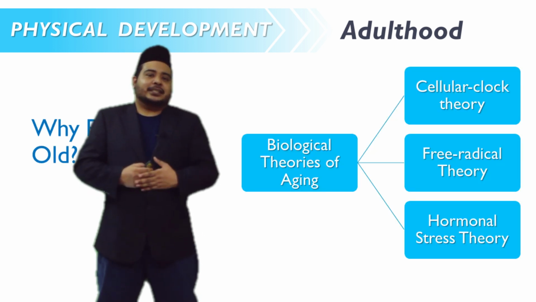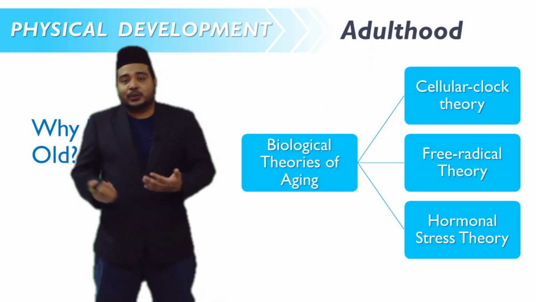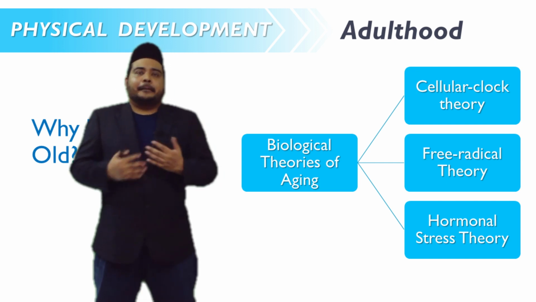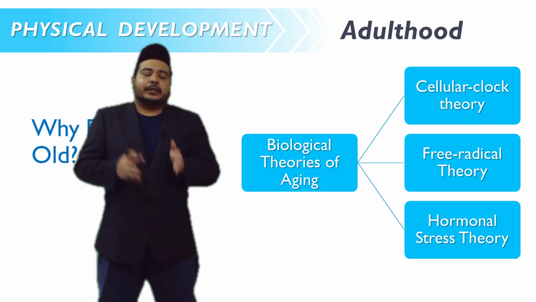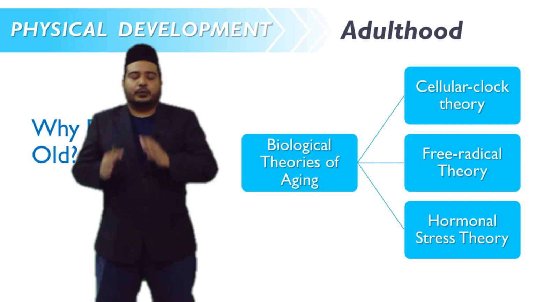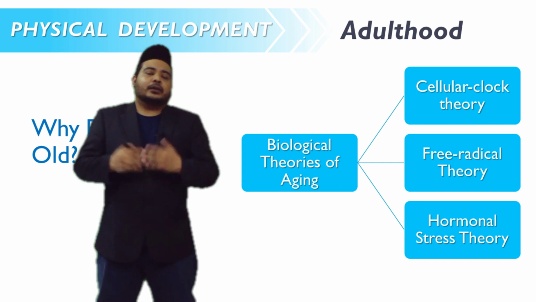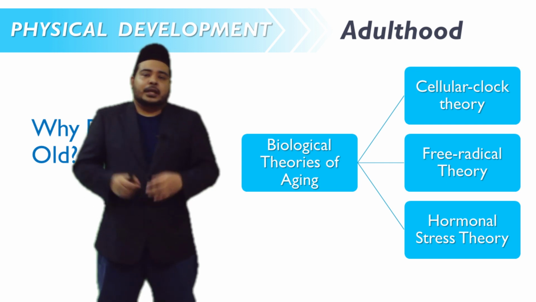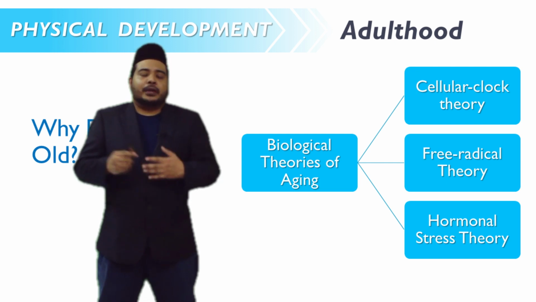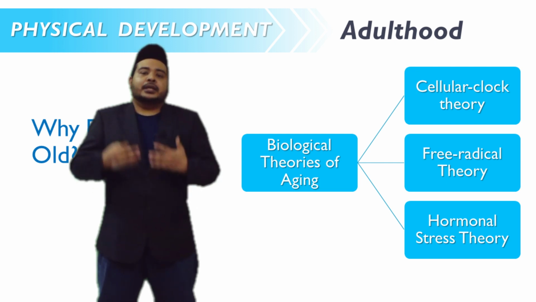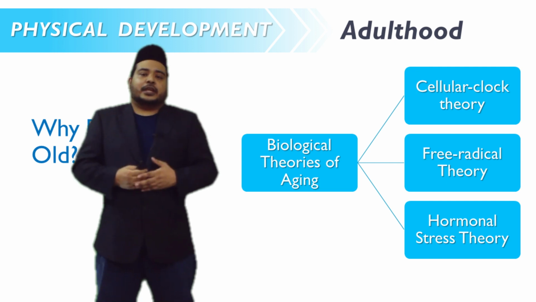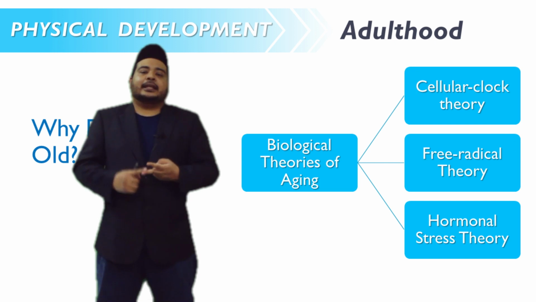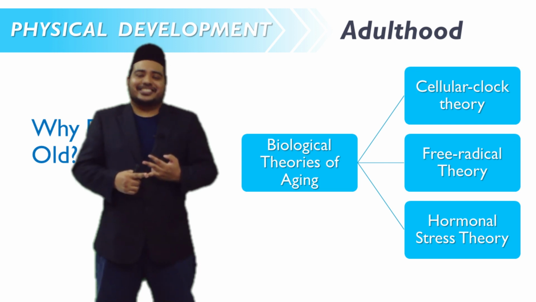But the main question is why people get old, or in other words, why people age. There are many theories that try to explain why people age. One of the most famous perspectives is biological theories of aging. In this topic, we are going to discuss three biological theories of aging: cellular clock theory, free radical theory, and hormonal stress theory.